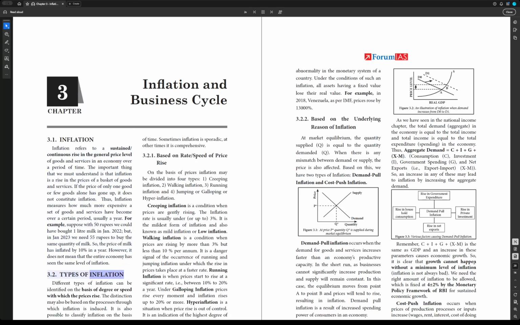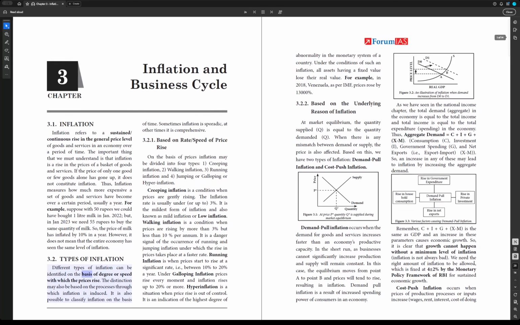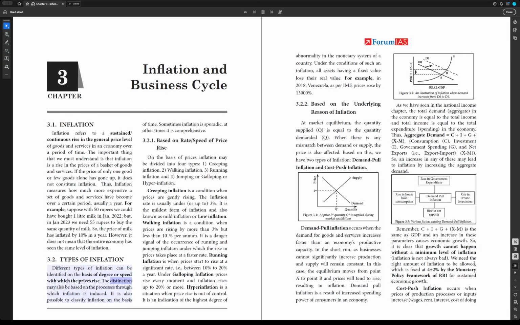3.2. Types of inflation. Different types of inflation can be identified on the basis of the degree or speed with which the prices rise. The distinction may also be based on the processes through which inflation is induced. It is also possible to classify inflation on the basis of time. Sometimes inflation is sporadic, at other times it is comprehensive. 3.2.1. Based on rate or speed of price rise. On the basis of prices, inflation may be divided into 4 types.